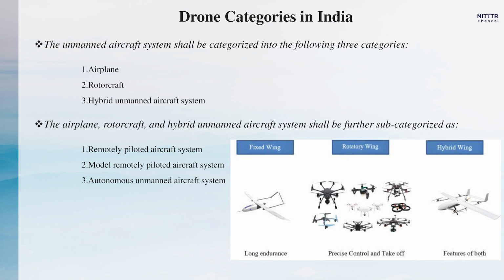These three categories are further classified with respect to how the pilots operate, whether in autonomous mode, model pilot mode or other classifications defined by the DGCA.